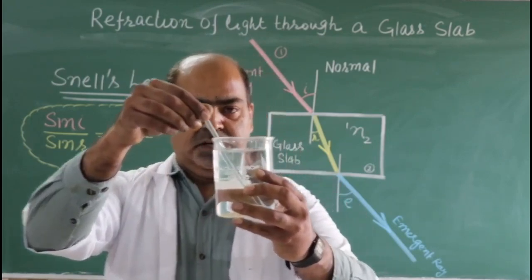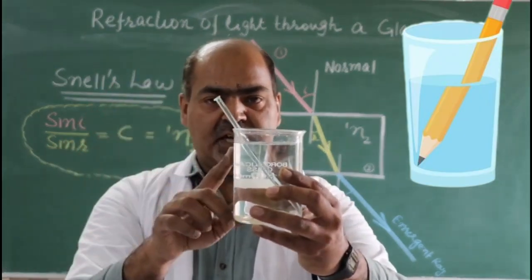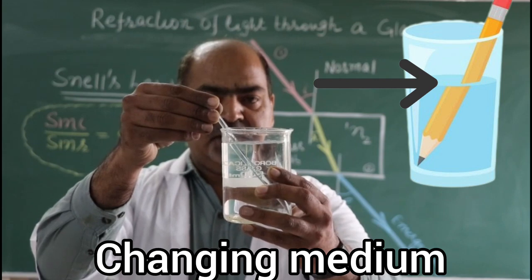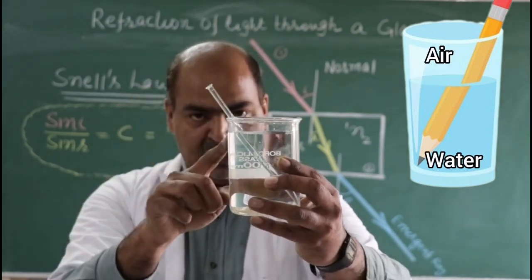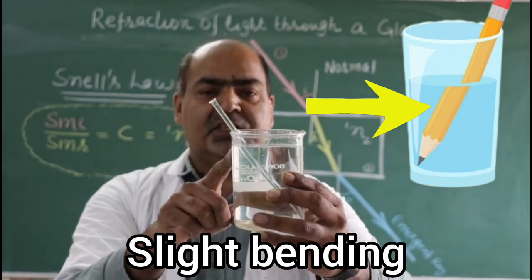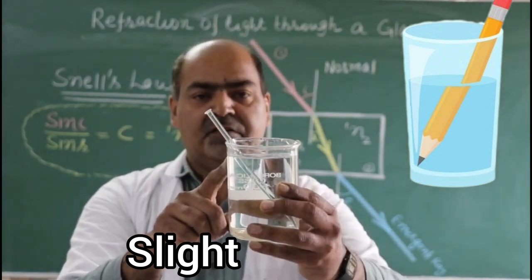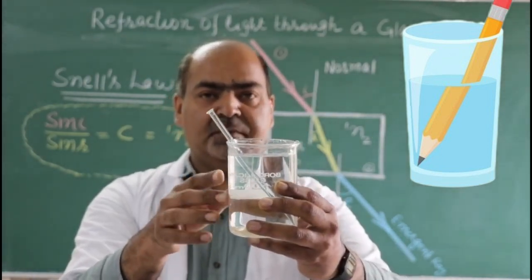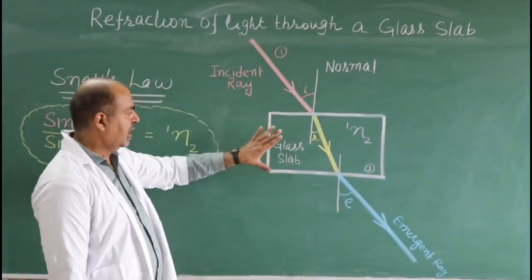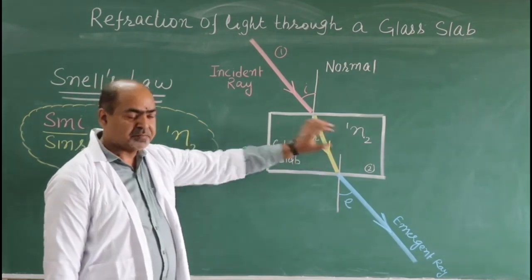So you can clearly see at the interface where medium is changing from air to glass, there is slight bending of this rod. This is actually due to refraction of light when light enters from one medium to another. Discuss the refraction of light through a glass slab. I have drawn a glass slab here.